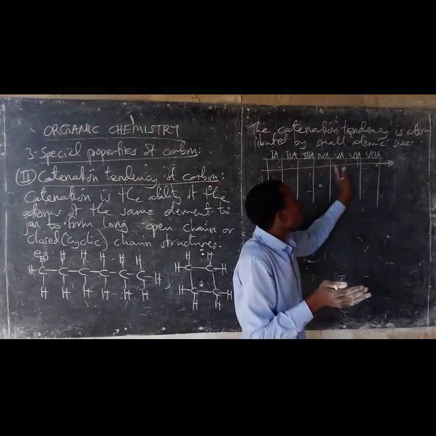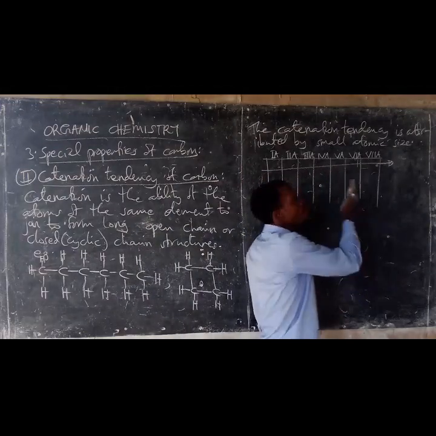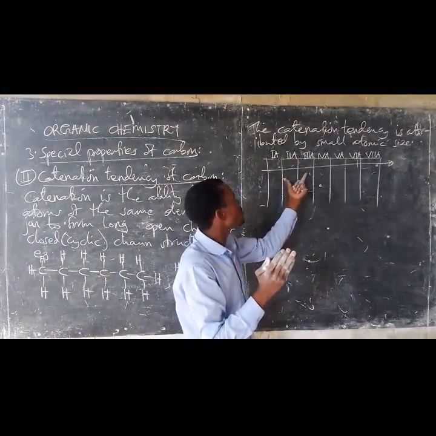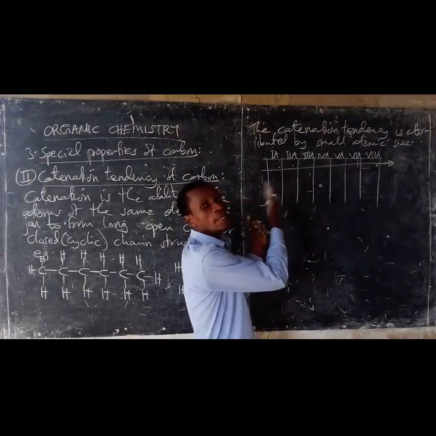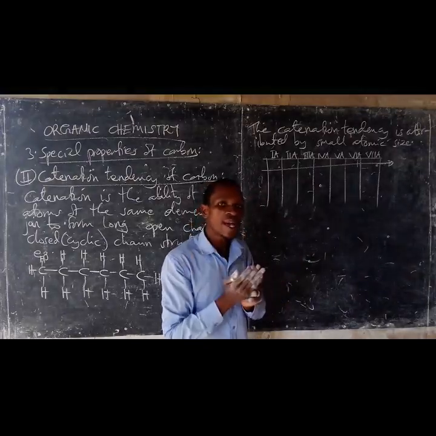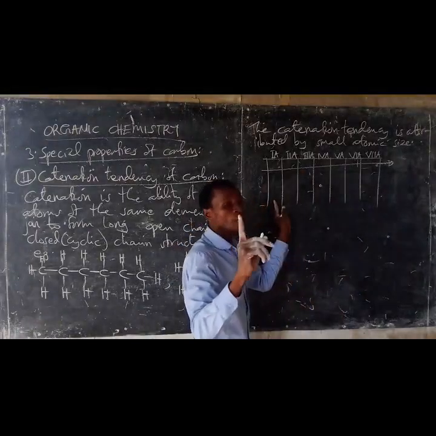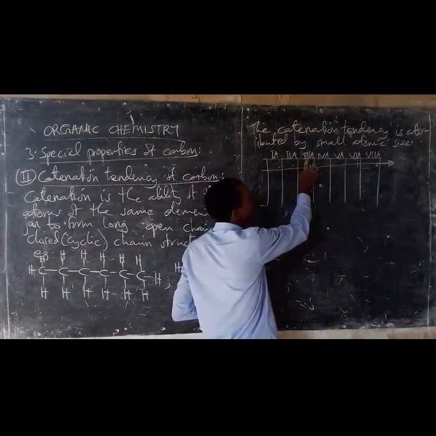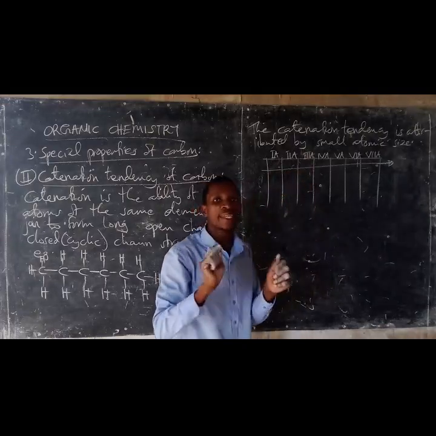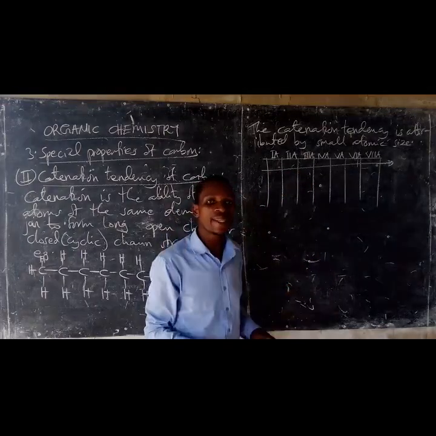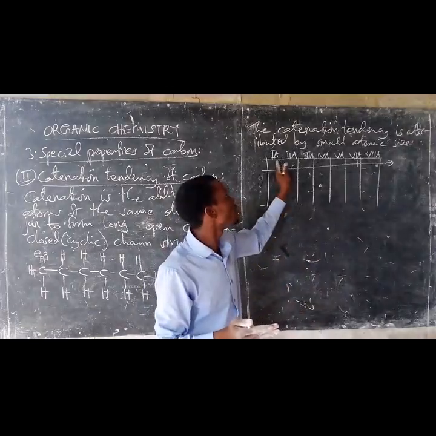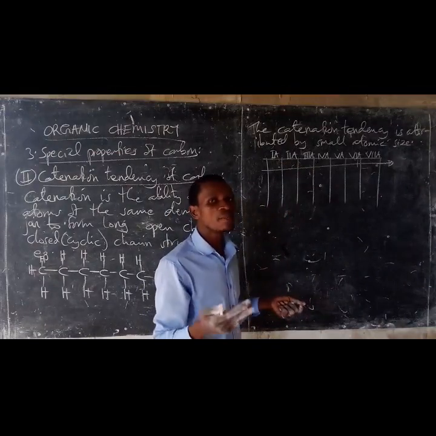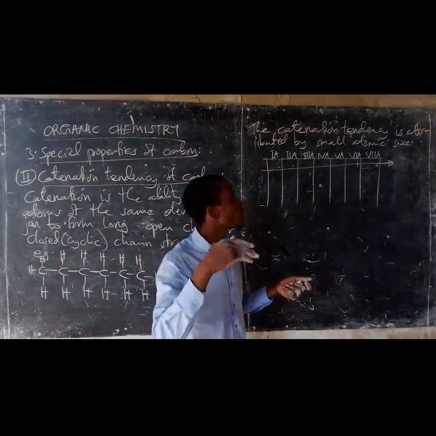So the atoms of elements far right in the periodic table are small in size, while the atoms of the elements far left in the periodic table are large in size. So the atoms of elements from group 1A, group 2A, group 3A, do not undergo catenation. Why? Because they are large in size. The catenated compounds of the atoms of such elements dissociate once they are formed, because their chemical bonds are very weak.